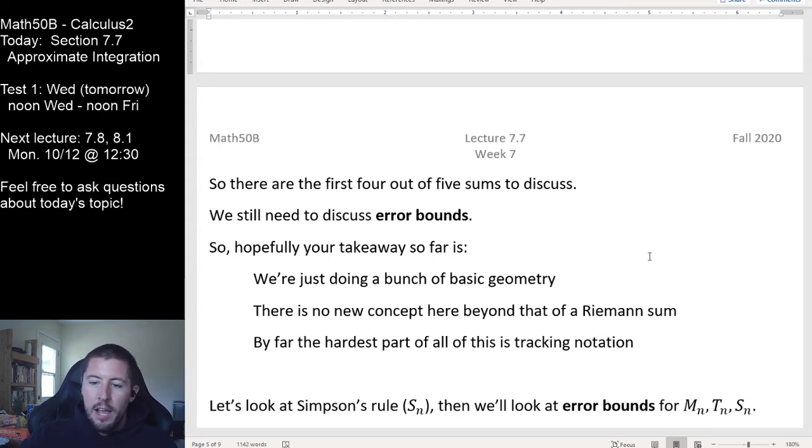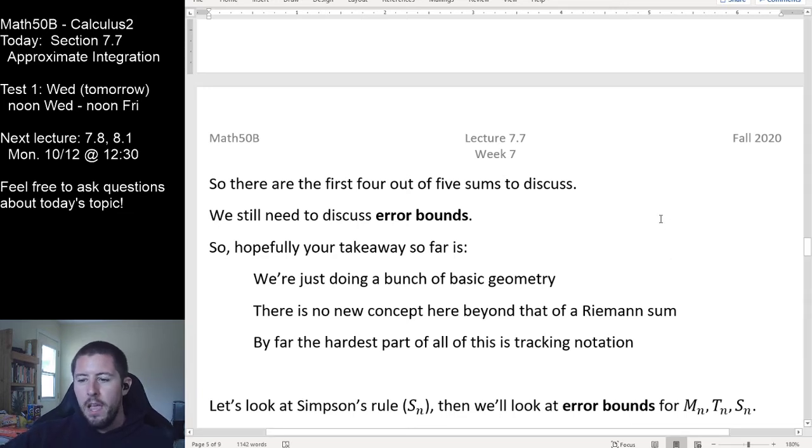It's barely harder. By far, the hardest part of all of this is just keeping track of your notation, which is why I'm not sitting here doing examples. Tracking notation is more of an interpersonal lesson that you need to learn by making some notational mistakes, yelling at yourself, and then getting it right the next time. And I'm sure that you will do that in the homework here.